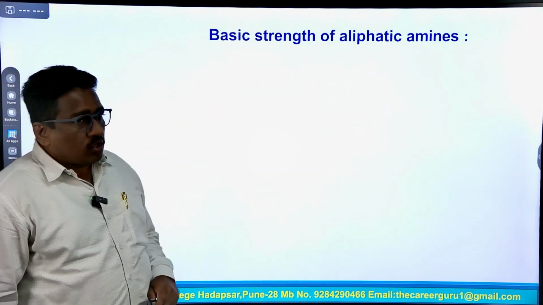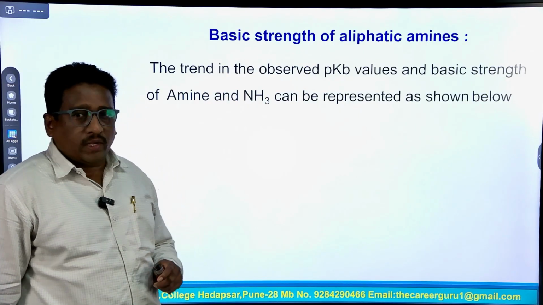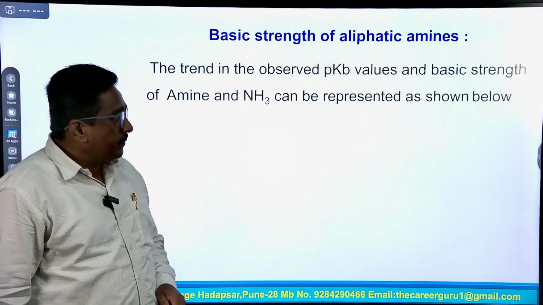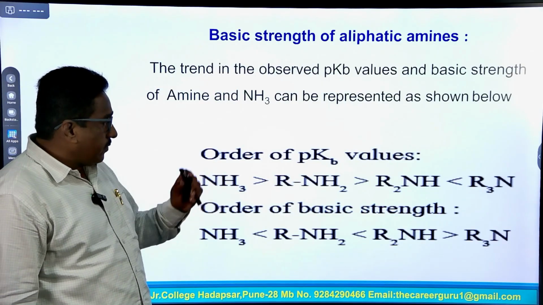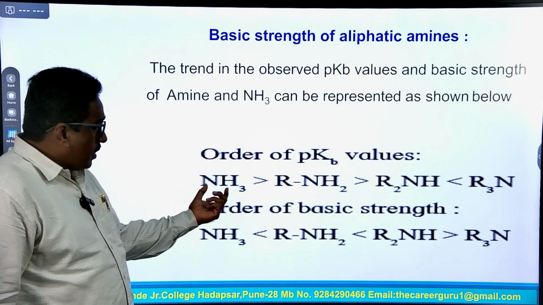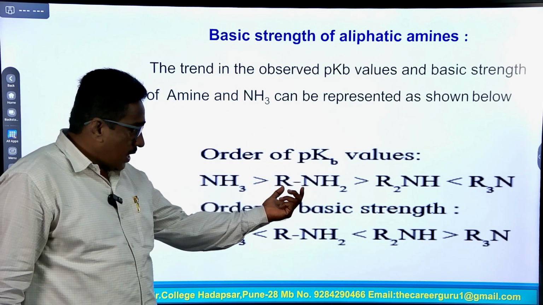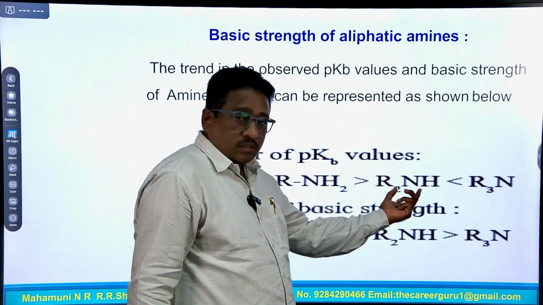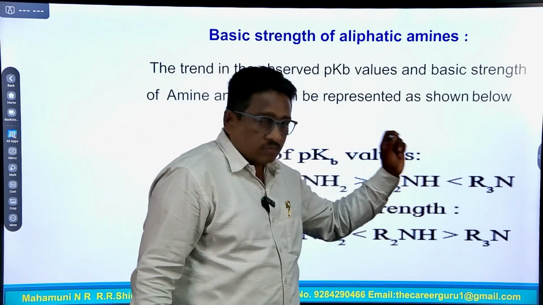The basic strength of aliphatic amines: observe the pKb value and basic strength of amines and NH3, which can be represented as shown below. In the order of pKb value, ammonia has the highest pKb value, then RNH2 primary amine, and R2NH has a lower pKb value, lower than tertiary also.